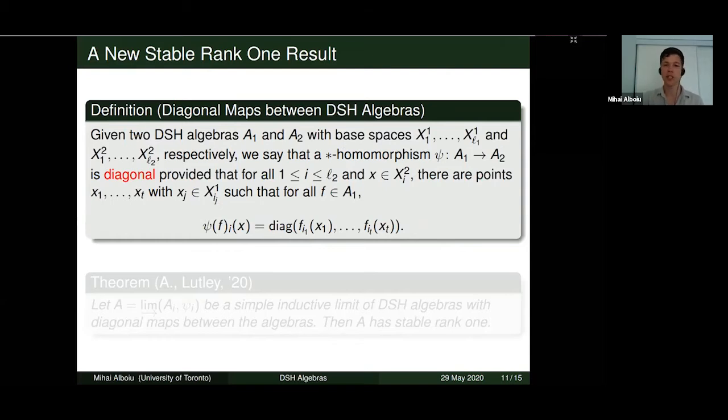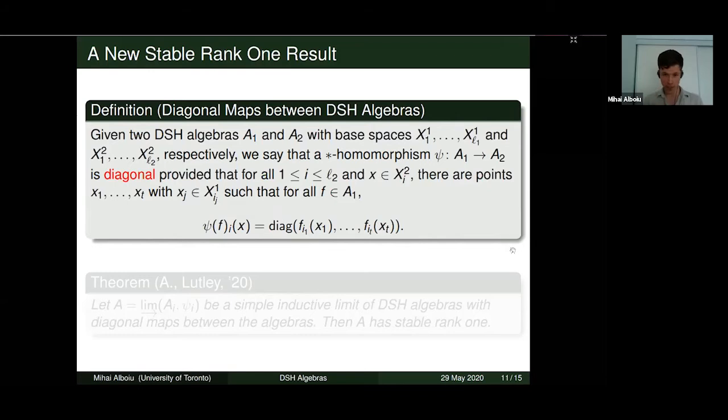So given two DSH algebras A1 and A2 with corresponding base spaces, we say that a star homomorphism psi from A1 to A2 is diagonal, provided that whenever we take a point in any of the base spaces in the codomain algebra, we can find finitely many points among the base spaces of the domain algebra, such that whenever we take a function f in the domain and apply psi to it, and then evaluate psi of f at the appropriate coordinate that x is in, this should decompose as a block diagonal matrix in terms of f applied at the points that x decomposes into.